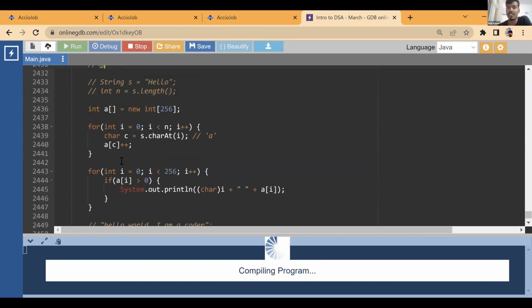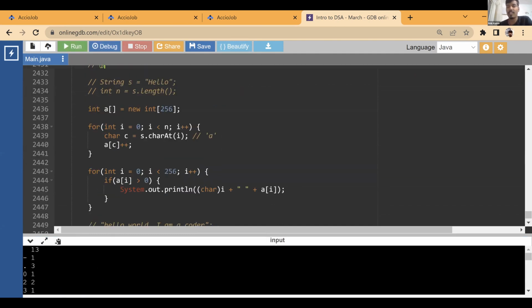And how is it getting this? Because we have just created an array of very large size, say 256. What we did over here is we look at whatever character we are getting. Let's say we get an H, we find out its ASCII value and increase its count by 1. If we get a character O, we find out its ASCII value and increase the count by 1. Next, we again get an H, we increase its count. Here we are just looking for those characters whose count is greater than 0, and we are printing them. If you print all the characters instead of checking this, we'll get a lot of characters whose count is 0.